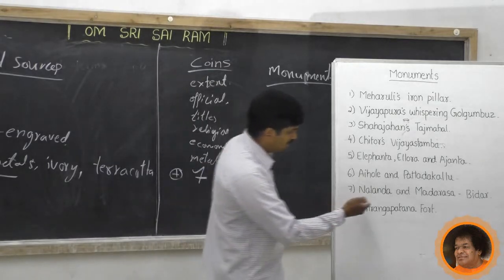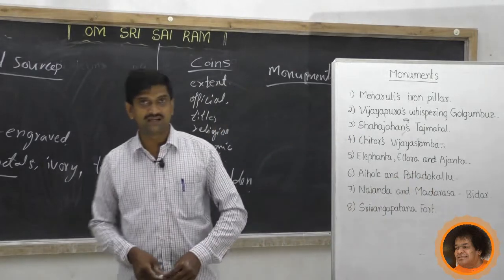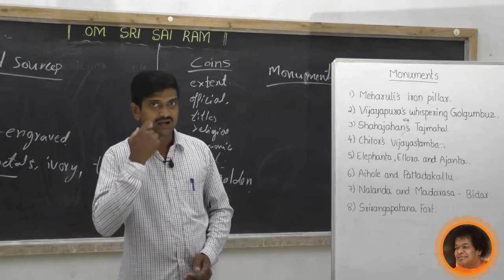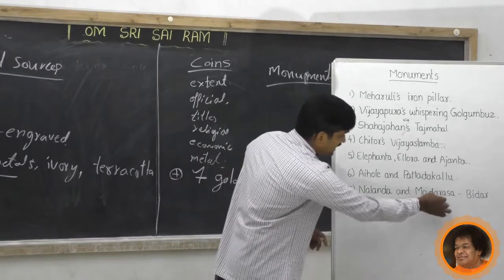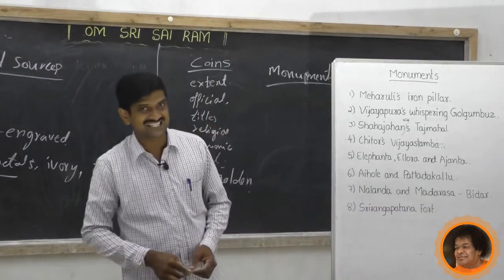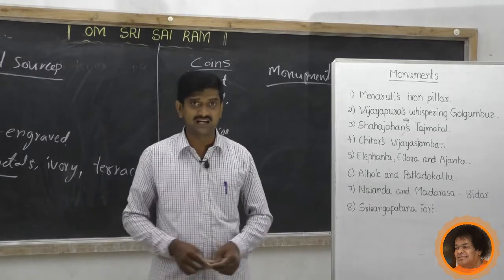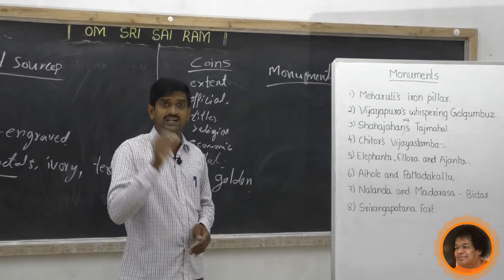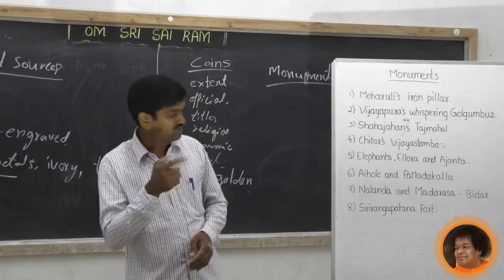Next we have Nalanda and the Madrasa of Bidar. At Nalanda there was a university during the ancient period. At Bidar, Muhammad Gawan constructed one madrasa. So Nalanda University and the madrasa show how the kings or rulers gave importance to which one? Education. They gave importance to education.